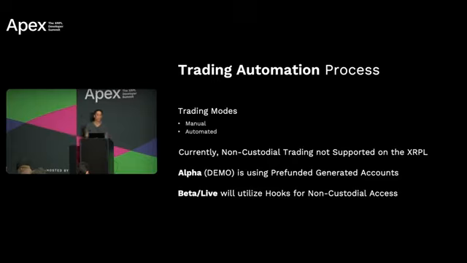Currently, non-custodial trading is not supported on the XRP ledger. So the alpha and demo that we prepared for you, our proof of concept, is using pre-funded generated accounts, while the beta live version will utilize hooks for non-custodial access. We've come up with a proof of concept, and now, as hooks get further developed, we will be transitioning.